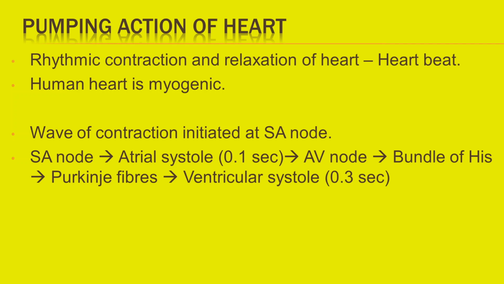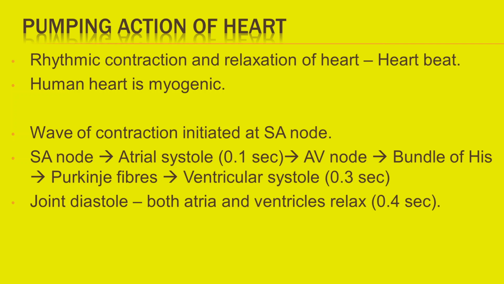This brings about synchronous contraction of the ventricles or ventricular systole. It lasts for 0.3 seconds. SA node, AV node, bundle of His and Purkinje fibers collectively form the conducting system of the heart.